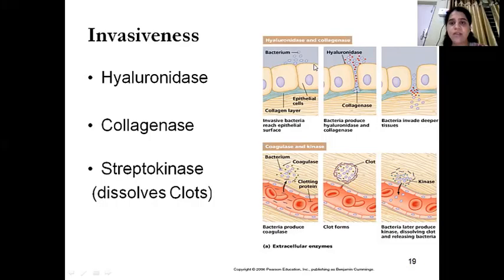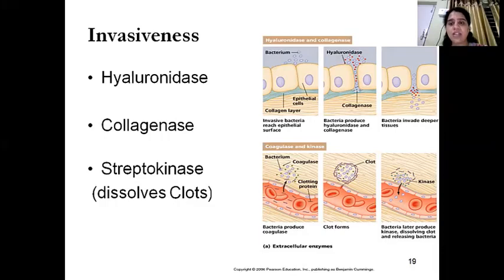And here you can see there is a layer made up of collagen, which provides strength to the cell wall. So what will this bacteria do? It will release two enzymes, hyaluronidase and collagenase, which will disrupt the glue between two cells, whatever glue is present. The glue is usually hyaluronic acid.